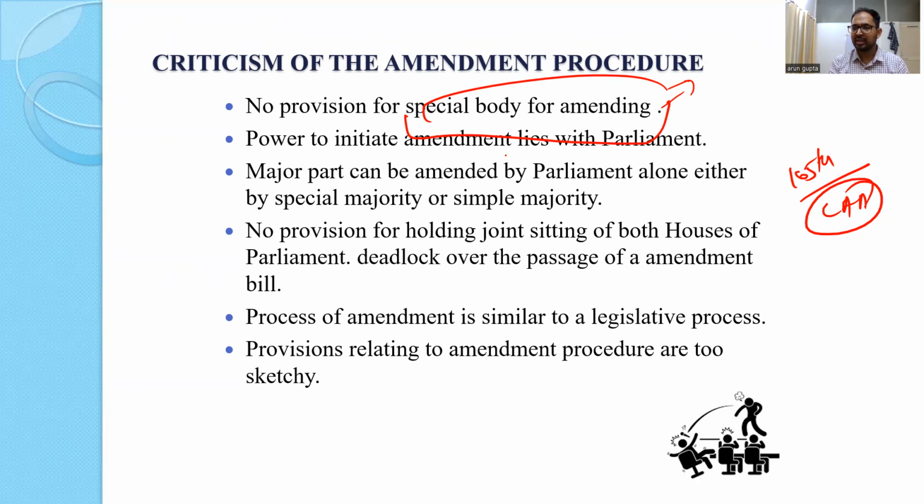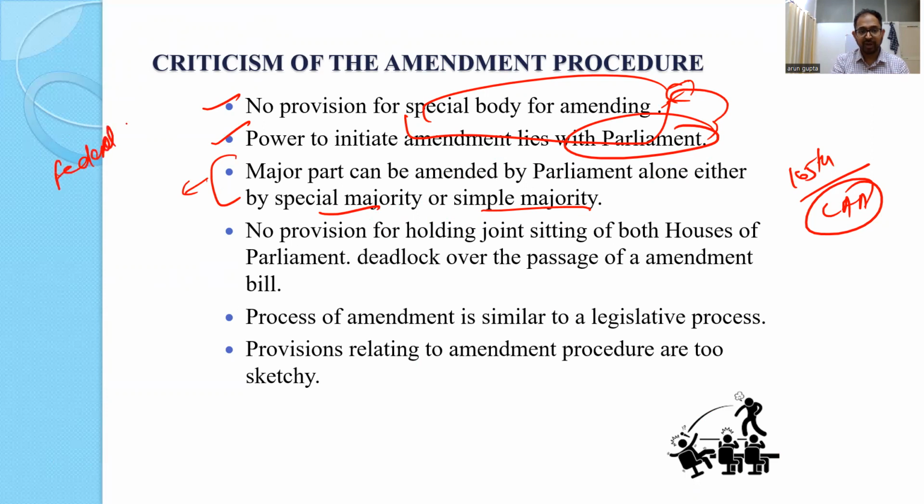Power to initiate the amendment lies with the parliament. Yeah, similar, that this must be given to some specific body. Okay. Then the major part can be amended by the parliament alone, either by simple majority or special majority. This is again a good criticism if you look into it. Only a few things related to federal provisions, right? Like we have talked about the president, election of president, the provision under the 7th schedule, the provision related to Supreme Court and High Court, then the provisions related to Article 368 itself.